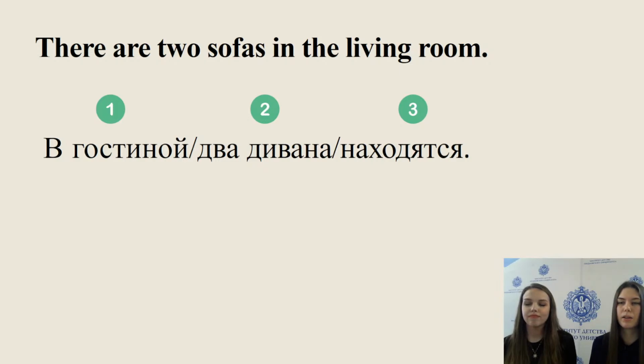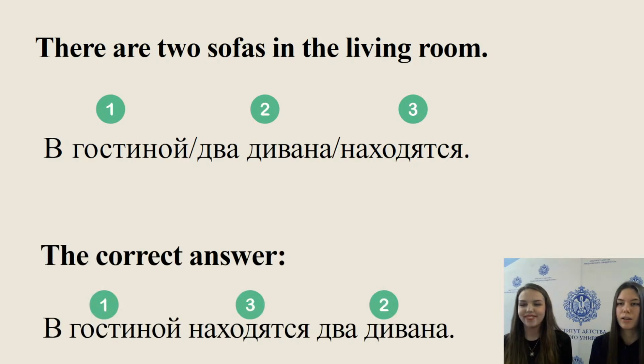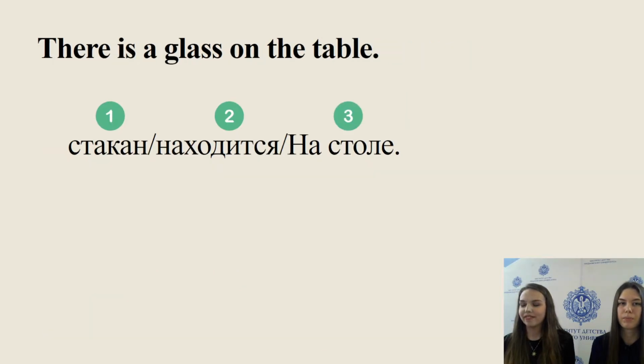Please put the numbers in the correct order. Let's check now. Yes, you are absolutely right. В гостиной находятся 2 дивана. 1, 3, 2. There is a glass on the table. Please put the numbers in the correct order. There is a glass on the table. Put the numbers in the correct order and write it in the chat, please.